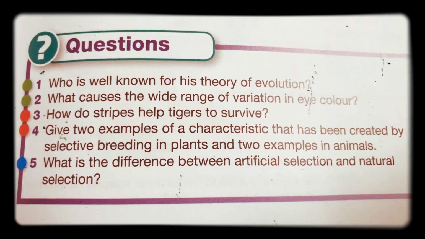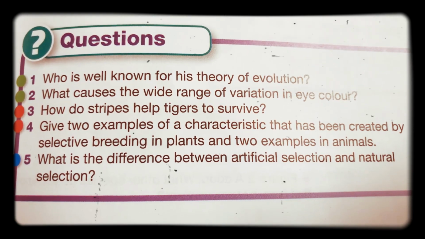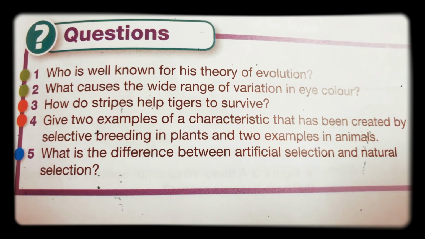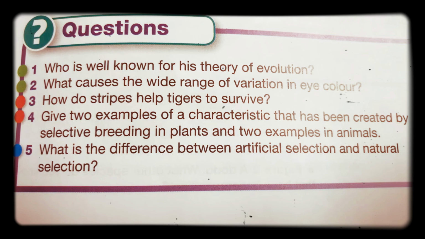So question number 5. Get ready to pause the video after I've asked the question. What is the difference between artificial selection and natural selection? Okay, pause the video now.